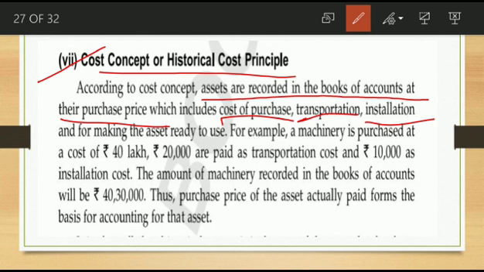So 5 lakh, suppose transportation cost is 1 lakh rupees. So 5 lakh plus 1 lakh is 6 lakh rupees. Installation cost is 50,000. Then 6 lakh 50,000 is considered the purchase price, not the 5 lakh. 5 lakh is the original cost, then with additional transportation and installation, the total cost is 6 lakh 50,000. So 6 lakh 50,000 is considered the purchase price. You purchased this machinery in 2010, and you spent 6 lakh 50,000 for it.